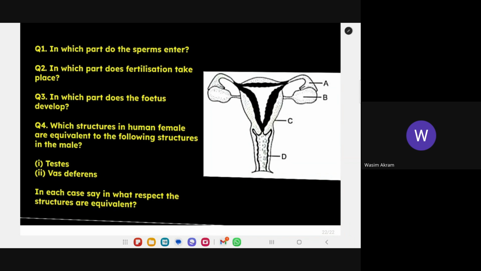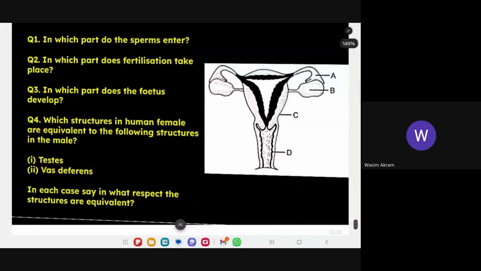Fourth: which structure in the human female is equivalent to the following structures in the male? In male there is testis, what is there in female? Ovary. In male vas deferens, in female fallopian tube. Super. Fallopian tube or oviduct, both are the same.